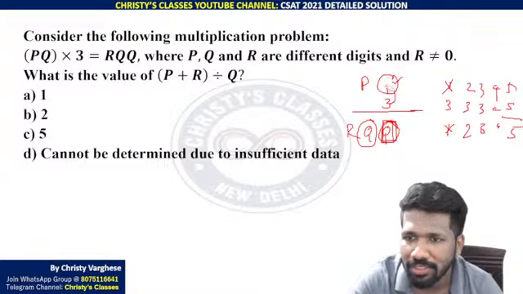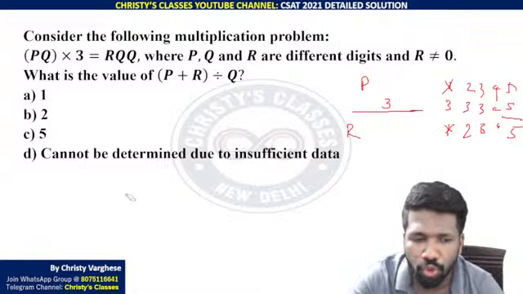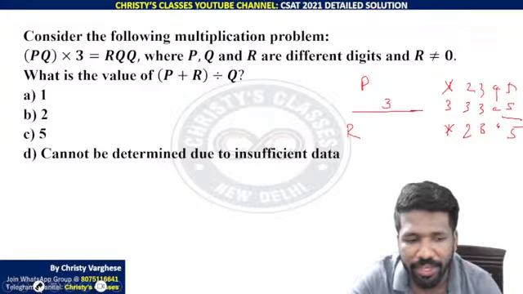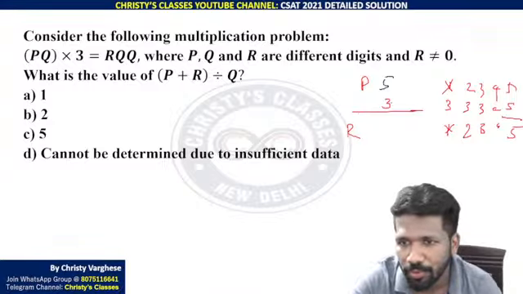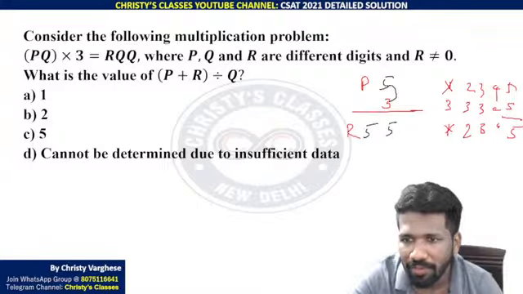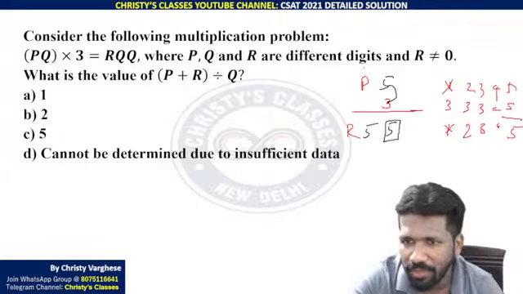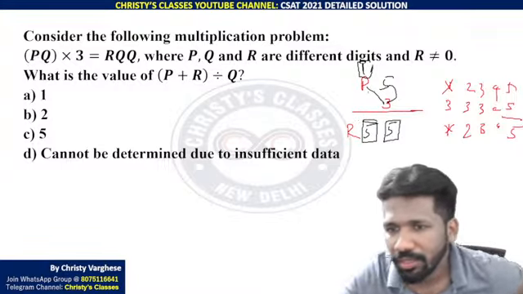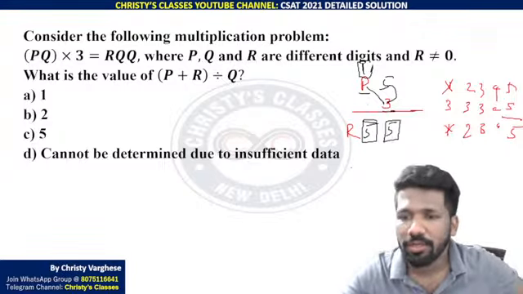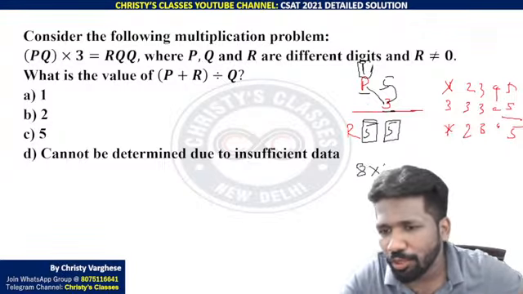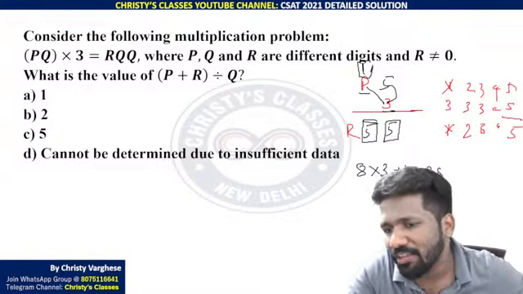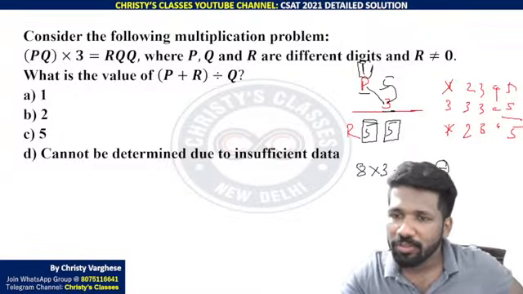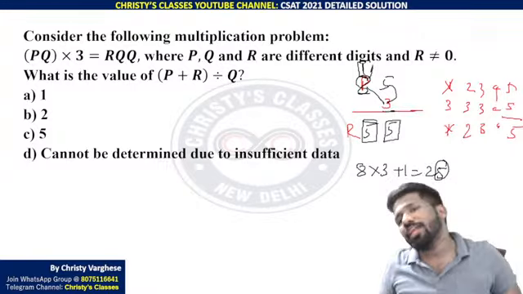Are you understanding this? So wherever you see Q, I am substituting 5 there, because the question says so. 5 into 3 is 15. Last digit is 5, which means carry over 1. P into 3 plus 1 is this 5 ending number. A digit into 3 plus 1. When you trial and error that, 8 into 3 is 24, plus 1 is 25. That ends in 5. So P should be 8 for that.